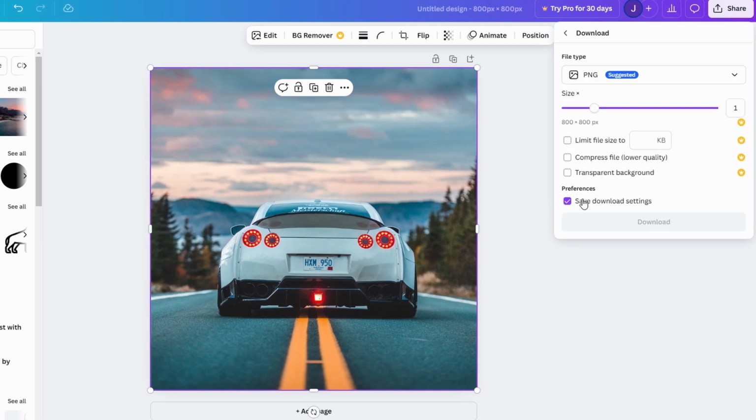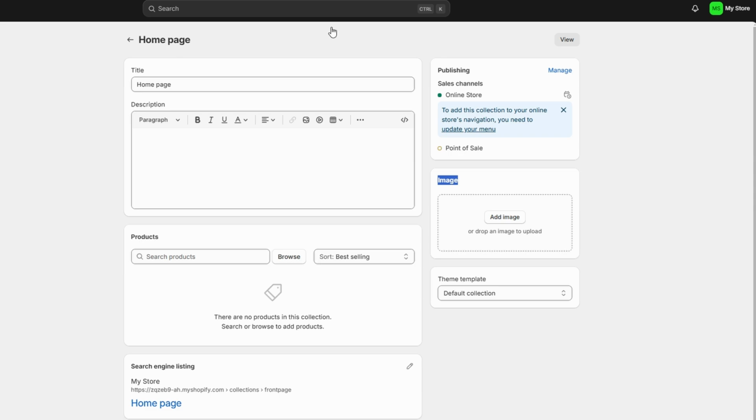PNG format works well. Once your image is ready, go back to Shopify and drag the downloaded image into the upload area for the collection. After the image uploads, click Save to apply it to your collection. And that's it. You've added a collection image in Shopify.